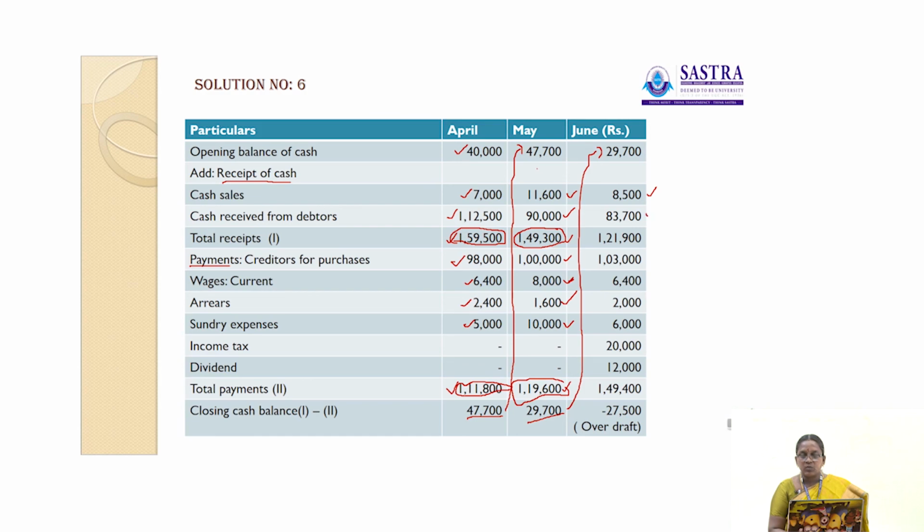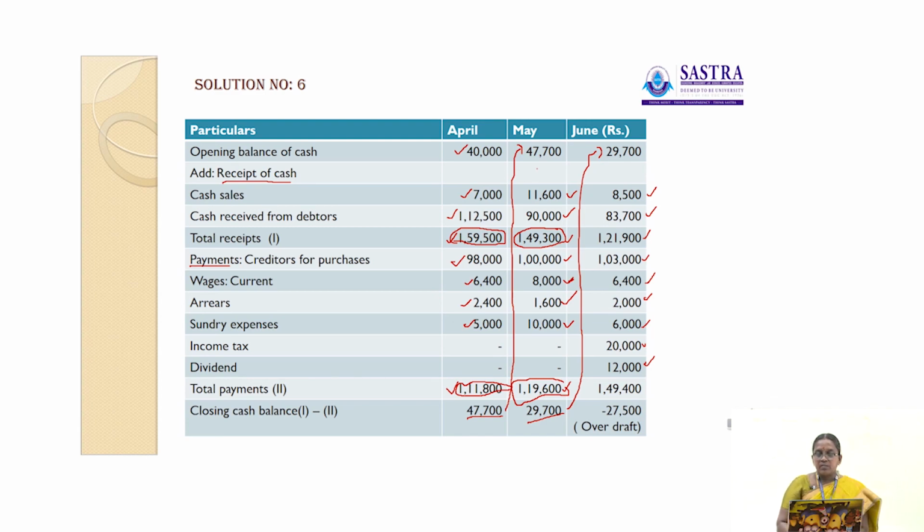Then the cash receipts: cash sales 8,500, cash receipt from debtors 83,700. The total receipt is 1,21,900. Then payments: cash payment 1,03,000, wages 6,400, then 2,000 is the arrear amount, then 6,000 is the sundry expenses, income tax 20,000, then dividend 12,000.